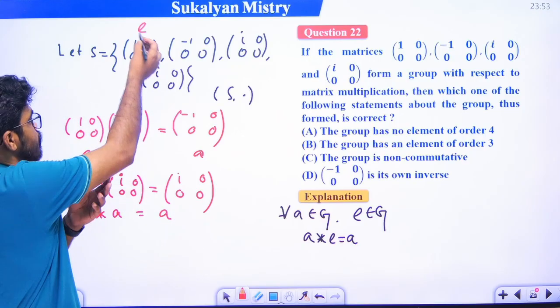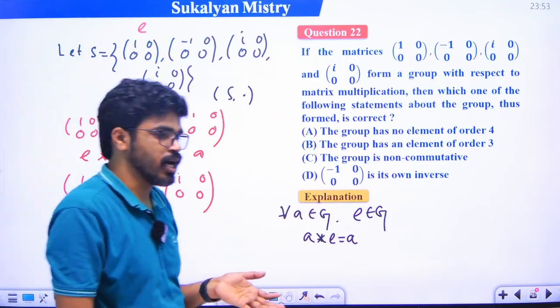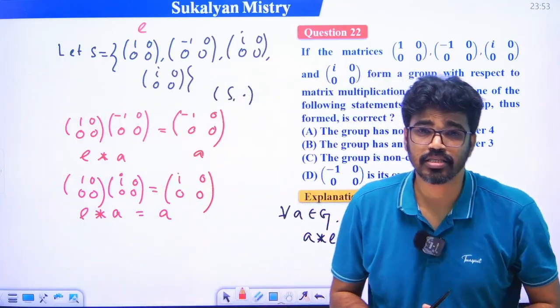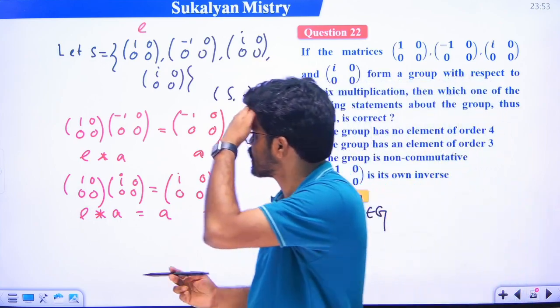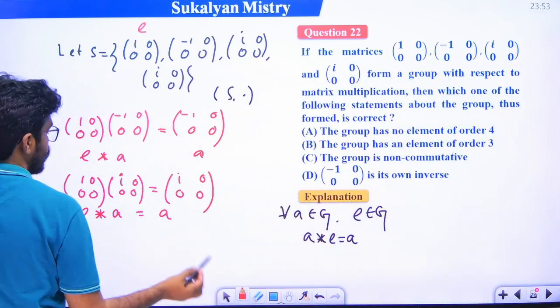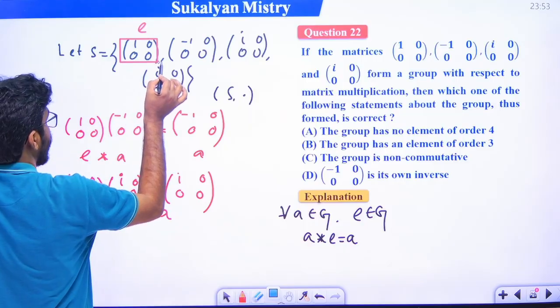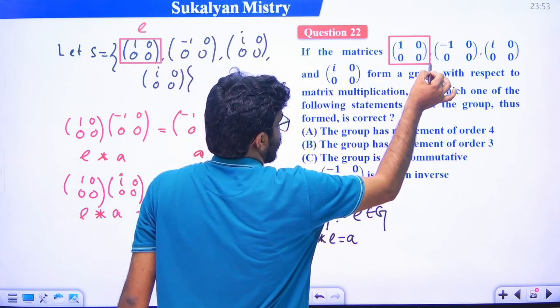What is the identity element? So 1 0 0 0 is the identity element of this group. Okay, so what is the identity element? So basically we see that this is the identity element. So here this is the identity element.